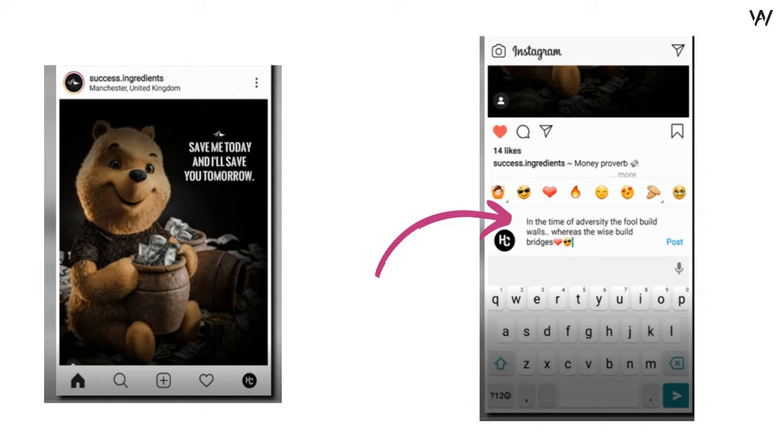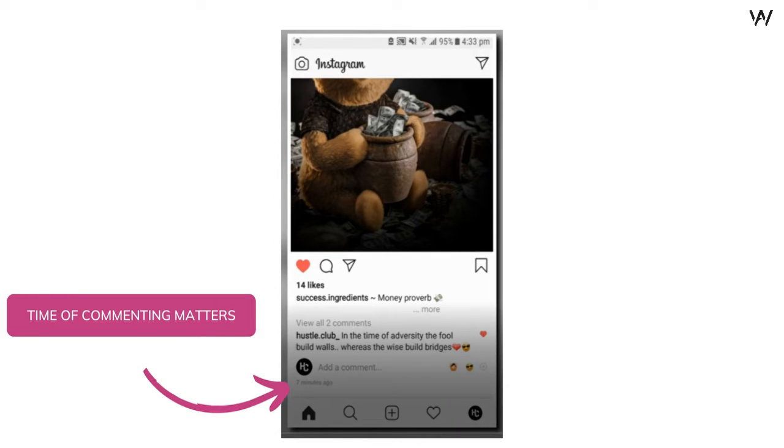There are a few things that you have to note. And the first thing among them is the time of commenting. You have to comment within the first 0 to 1 hour in which the top account posts their contents. In the example that I've shown you, I posted the comments within the first 7 minutes in which the content was posted by the top account. I think the rationale behind this is pretty straightforward. There is no use in commenting after, say, 1 day or 2 days or after a week. You need to post the comment before the content receives engagements. So you have to post your comment within the first hour in which this post was posted.